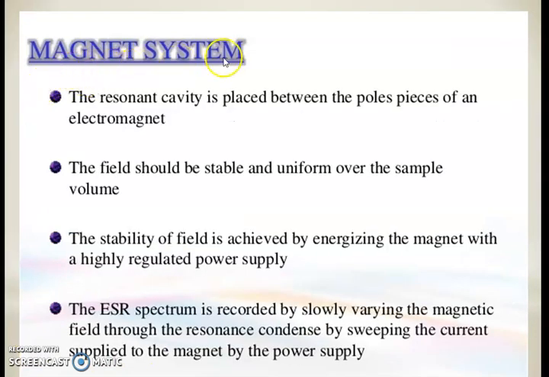Next is the magnet system. The resonant cavity is placed between the pole pieces of an electromagnet. The field should be stable and uniform over the sample volume. The stability of the field is achieved by energizing the magnet with a highly regulated power supply. The ESR spectrum is recorded by slowly varying the magnetic field through resonance, accomplished by sweeping the current supply to the magnet by a power supply.